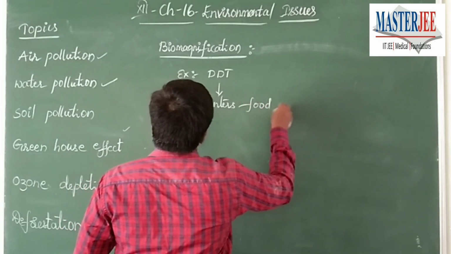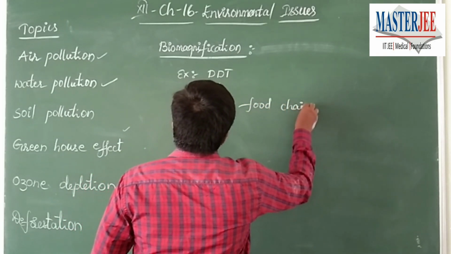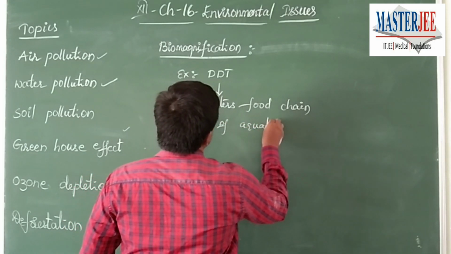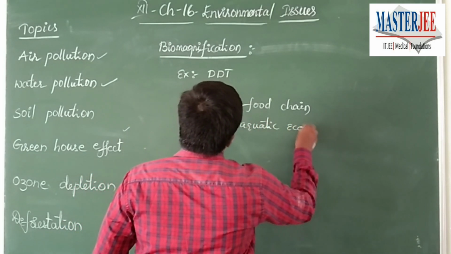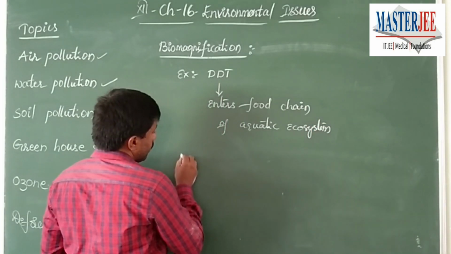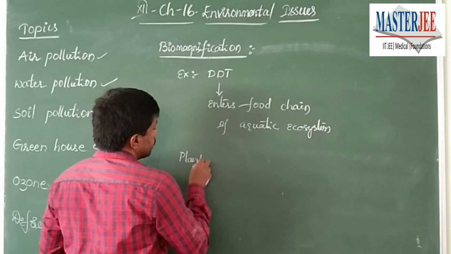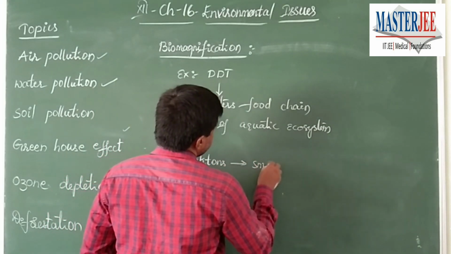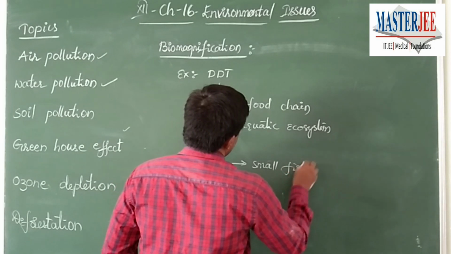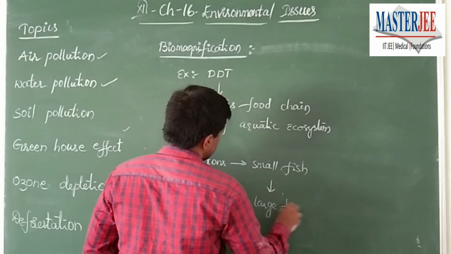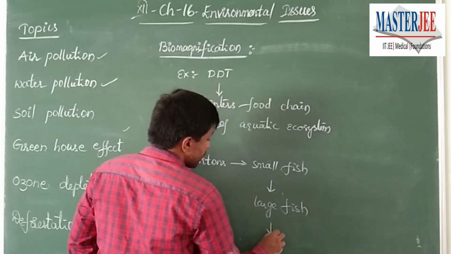DDT, when it pollutes the water body, gradually enters the food chain of the aquatic ecosystem, in such a way from the planktons, it enters small fish, from there they enter large fish, and then birds.